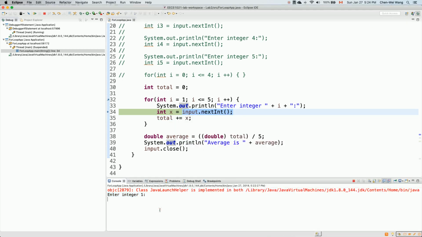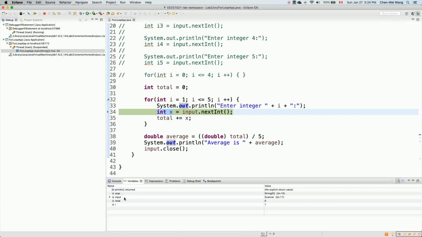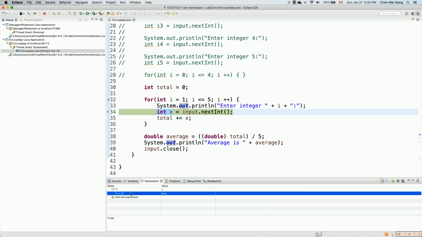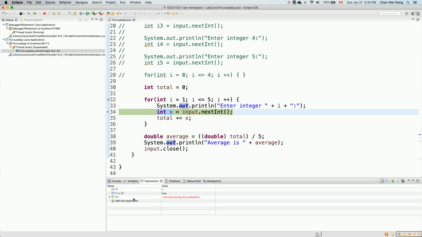Let me say enter, let's say 10. Okay, as soon as I hit enter, input.nextInt is just going to be 10, and then 10 will be stored inside X. Okay, before I do that, let me just go to expressions over here. I can also put X over here. X is not declared just yet, but I'll put it here first. And then I also got total over here. At the moment, total is just 0.